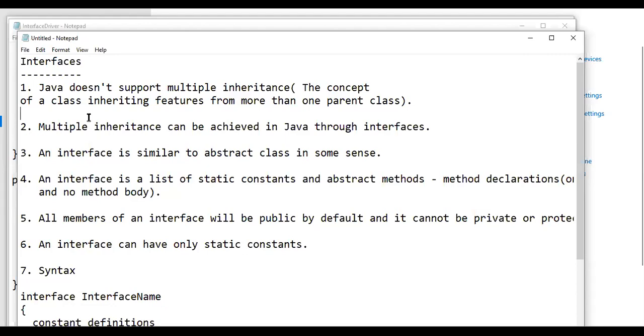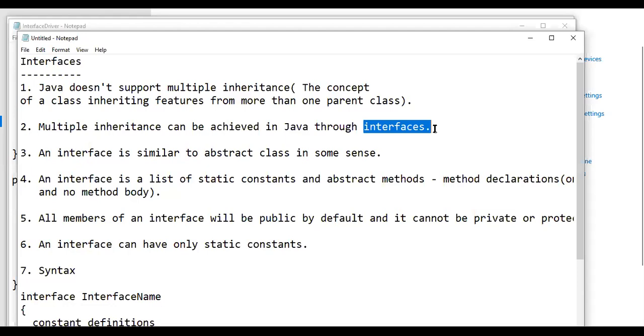But there are some instances in which you have to use multiple inheritance, and if Java does not support it at all, that may be considered one of the drawbacks of Java. To overcome that drawback, in Java multiple inheritance can be achieved by using a concept called interface. Is it clear?